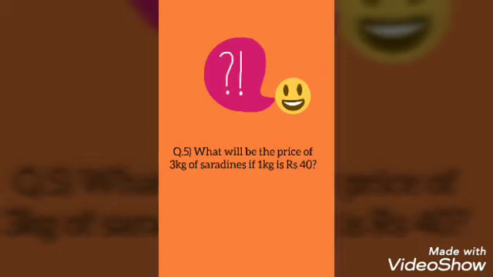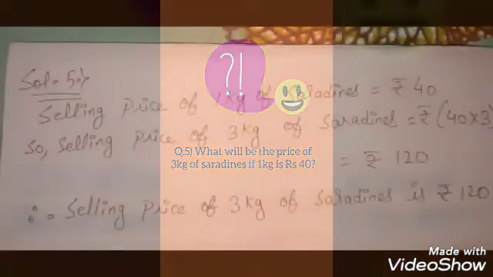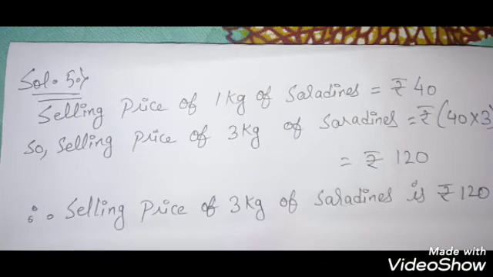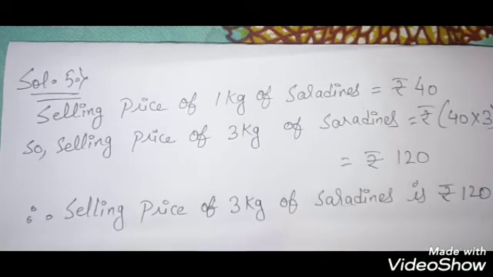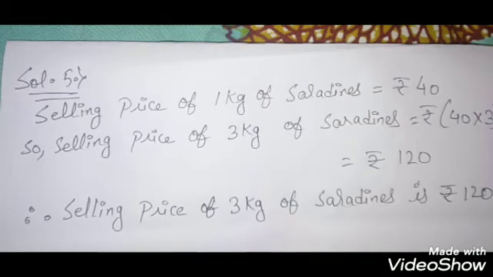Again, the 1 kg price is already given, so we don't have to find out the 1 kg price. We just have to find out the 3 kg price of sardines. This question is also very easy. Let's see. Selling price of 1 kg of sardines equals rupees 40. This we have got from the question itself. Now next line. So selling price of 3 kg of sardines is rupees 40 into 3.